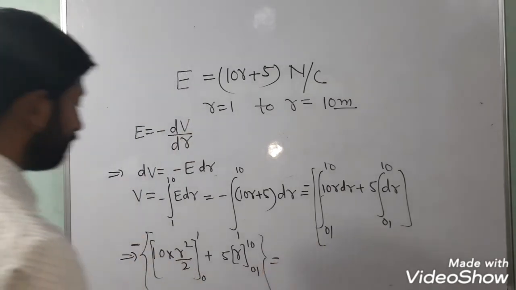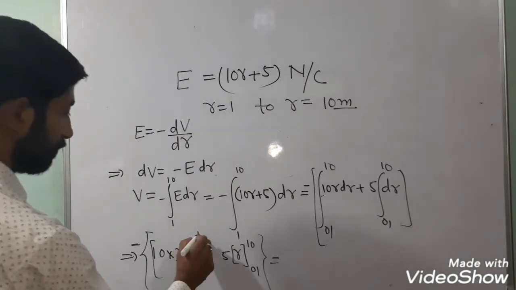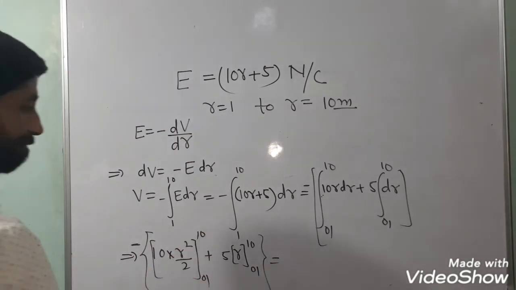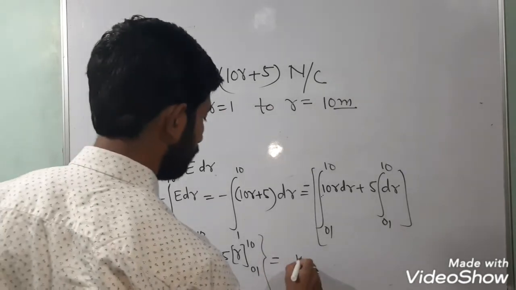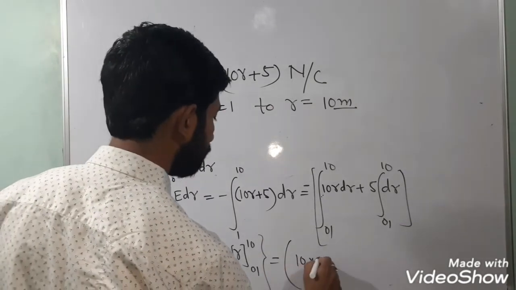Now put the values. Sorry, the lower limit is 1. So how much is this?